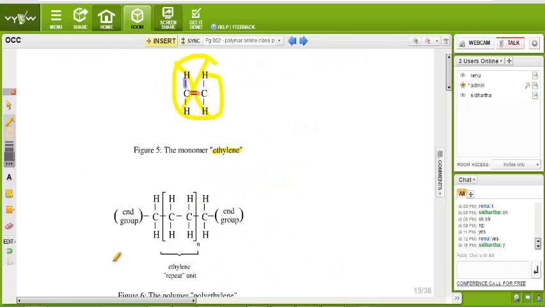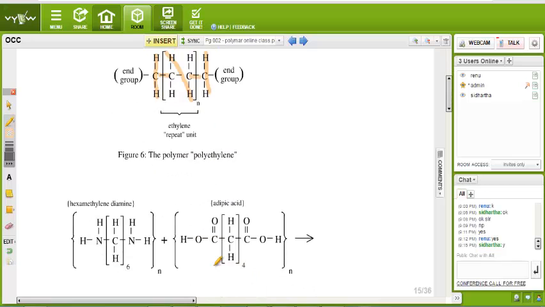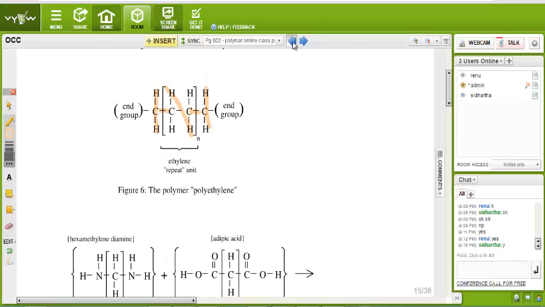See, this C2H4 is the basic mer. It will connect with this C2H4, and in that way the repeating monomer is connected and connected and connected. In that way the polymer is created.